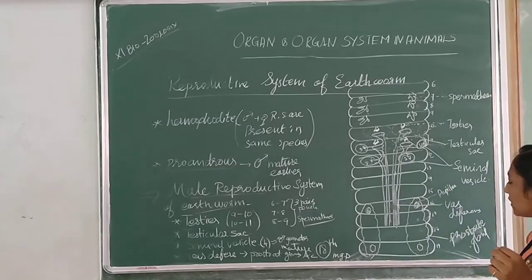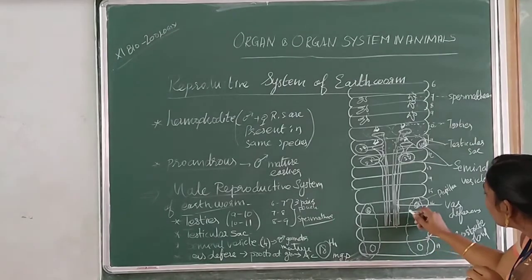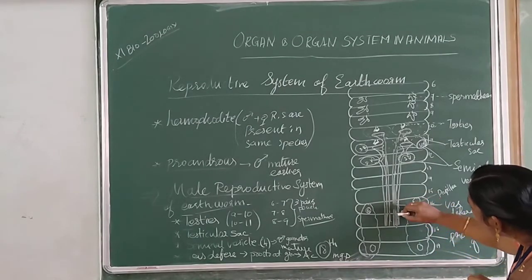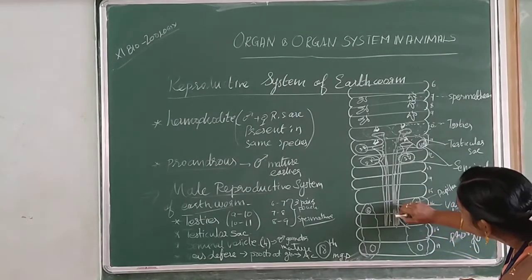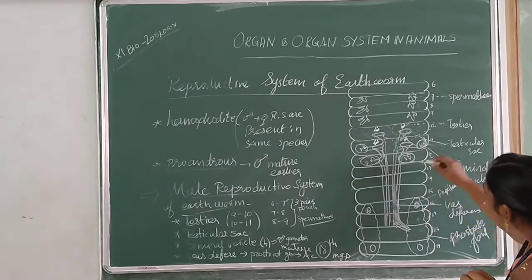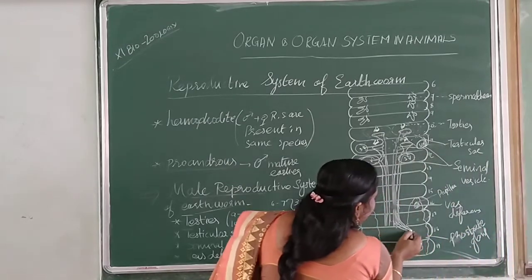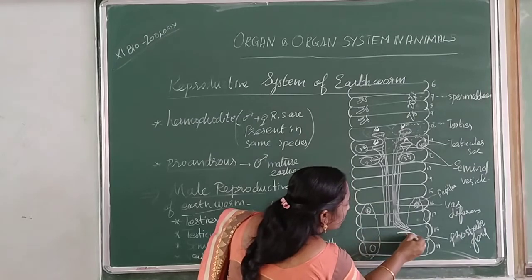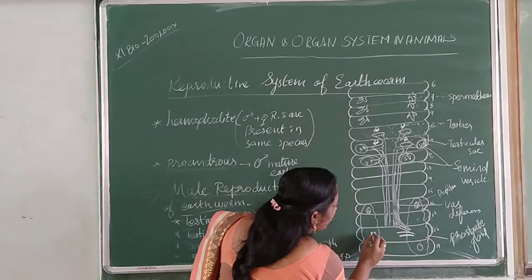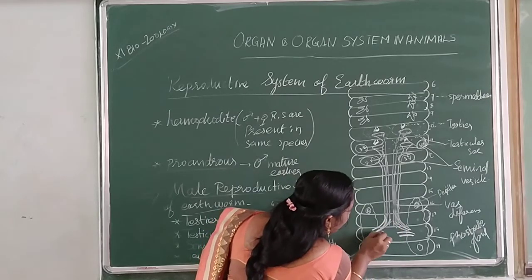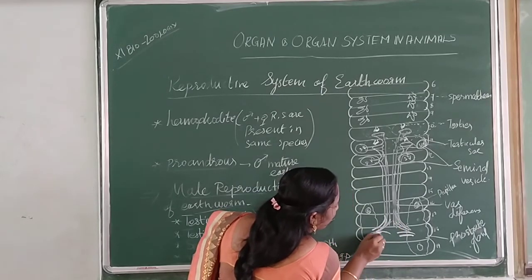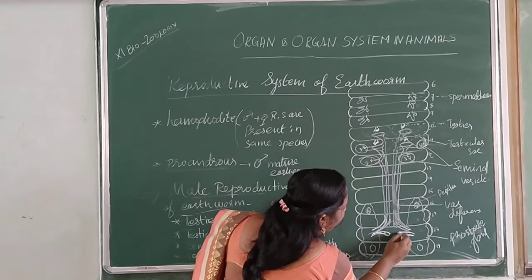Papillae. Okay, especially from the prostate, these tubes go inside the prostate gland, and in the 19th segment the duct comes. From here it moves inside the prostate, and from the prostate gland a duct comes out and opens in the 18th segment.